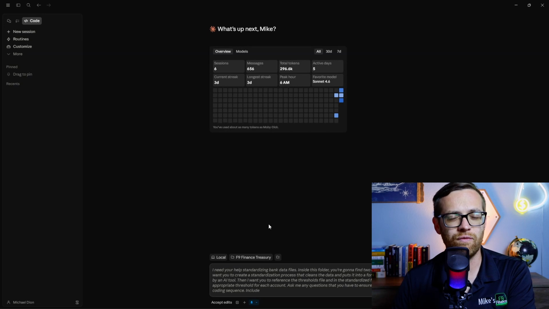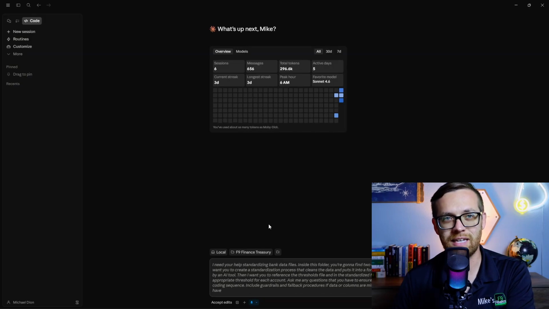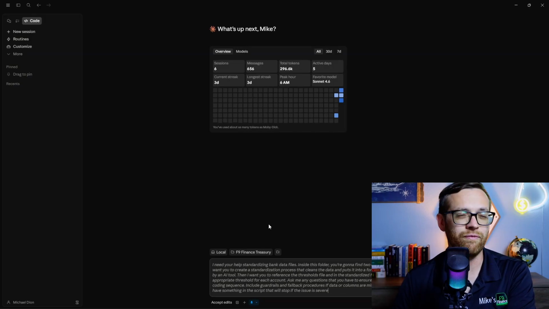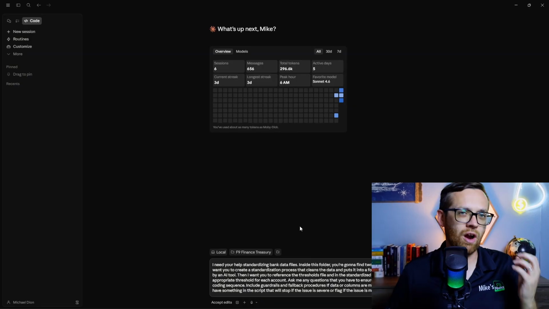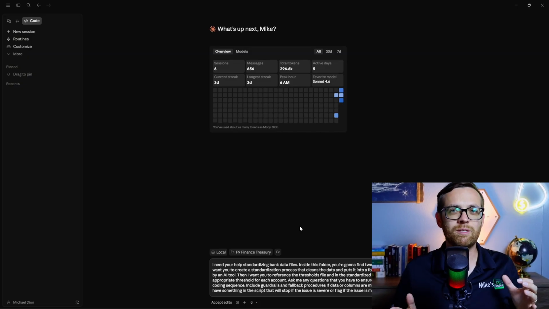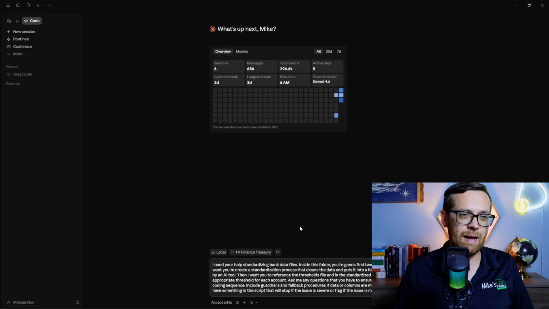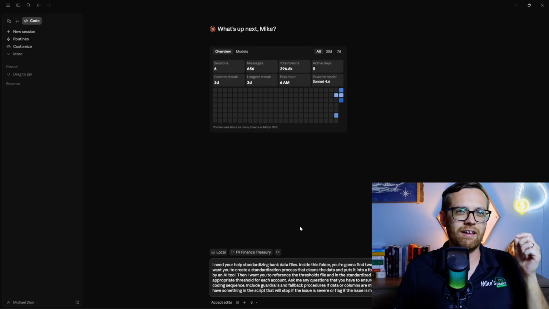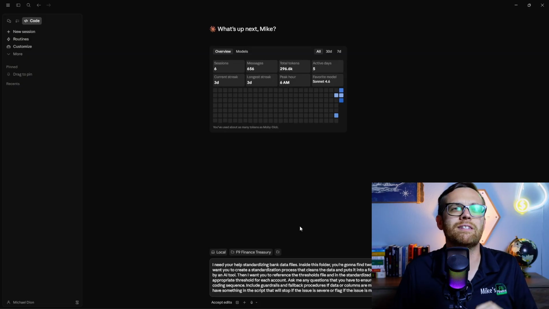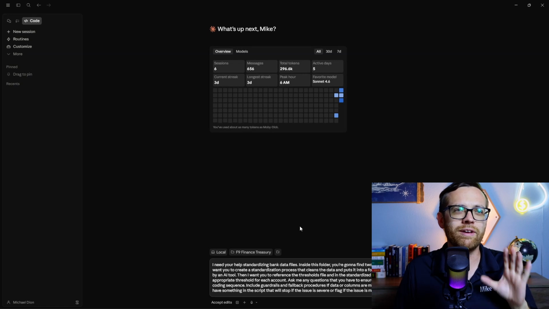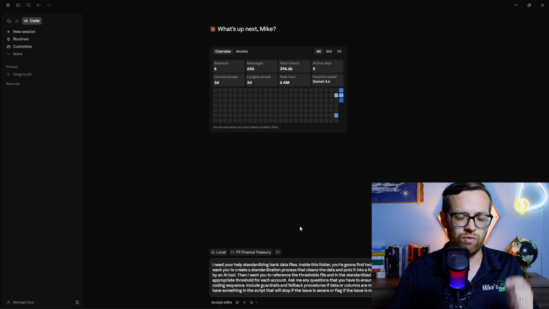Include guardrails and fallback procedures. If data or columns are missing, make sure to have something in the script that will stop if the issue is severe or flag if the issue is minor. So there's our prompt, covering off the guardrail piece, what we're looking for. This is supposed to go in and just clean the data. If for some reason all the values are missing, we would want it to stop. If for some reason some of the less important columns, a helper column, is missing, we would want it to just let us know. But we're going to send this away and we're going to let Claude work through it.